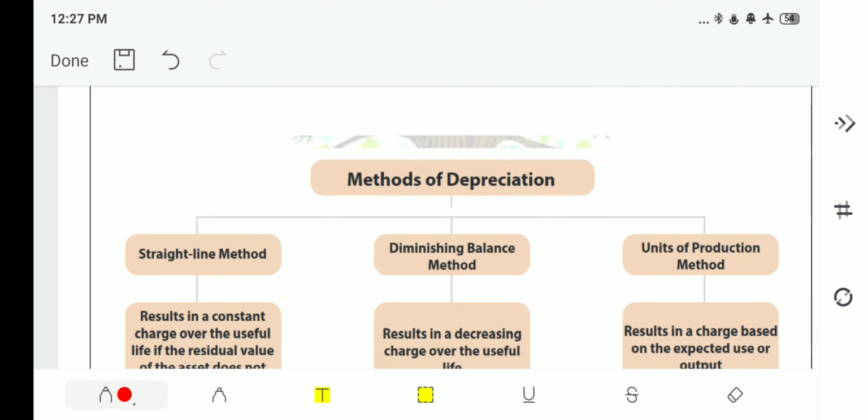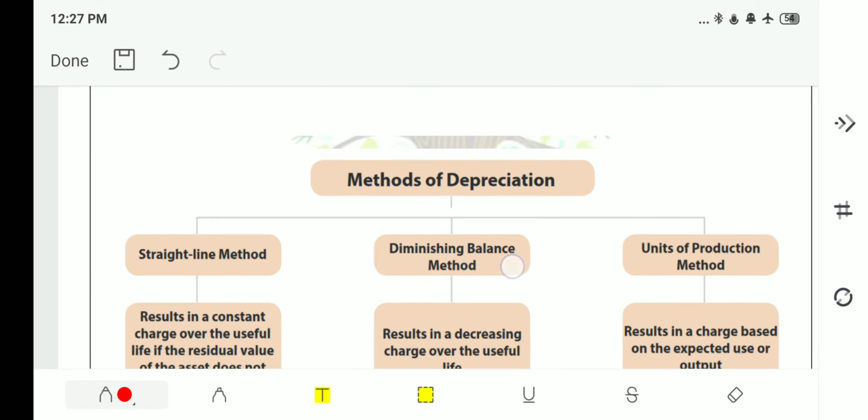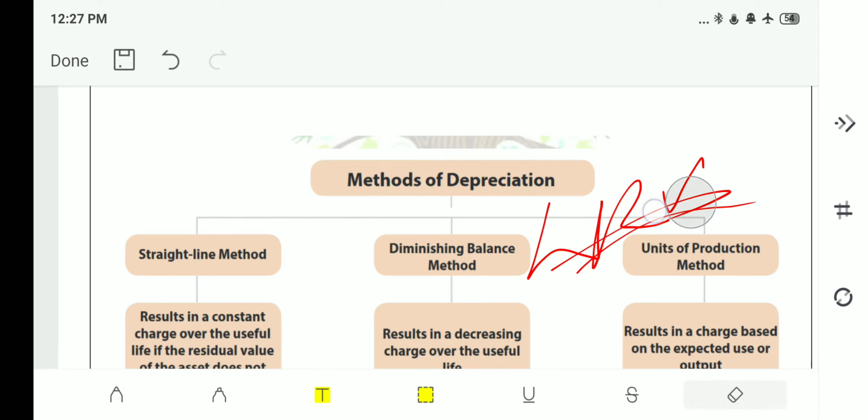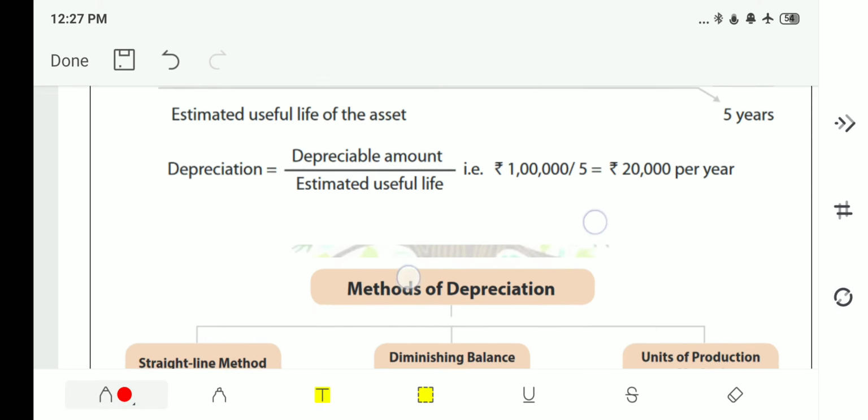Next, in the previous lectures, hope you remember that we have discussed the straight line method and the diminishing balance method, also called the written down value method. If you don't remember, we will revise it.